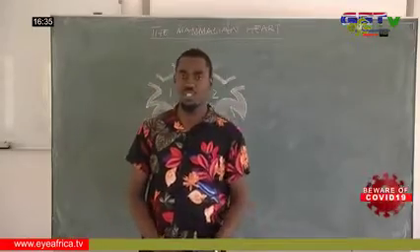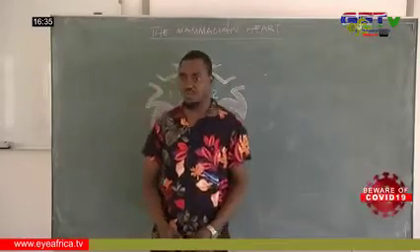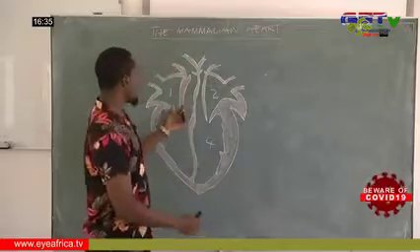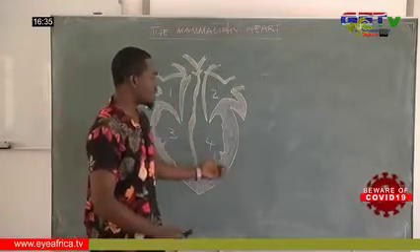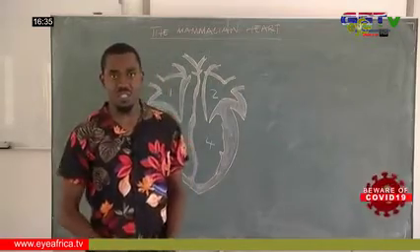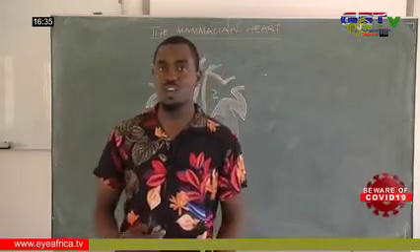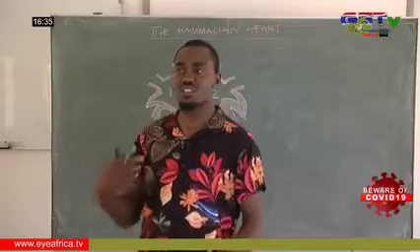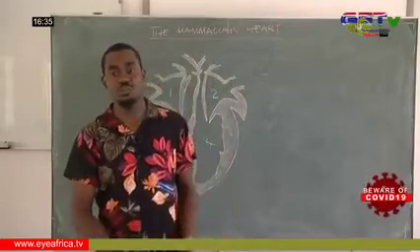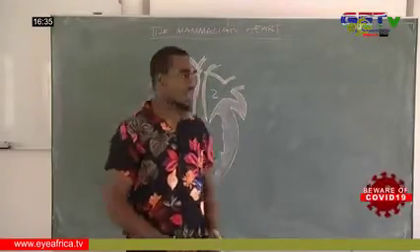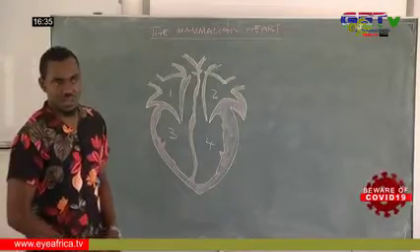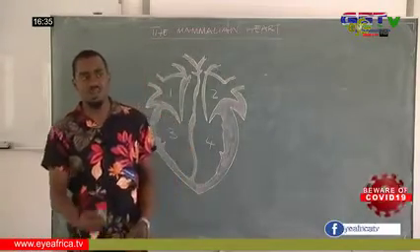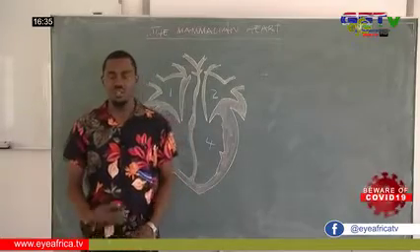Now we are going to be looking at the other component of the transport system, which is a pumping device. In mammals or the human body, we have the heart as a pumping device. It is the organ which creates the pressure to move the blood around the body. Now, as we can see the mammalian heart here, it's a very delicate organ, and it helps in circulating the blood around the body.